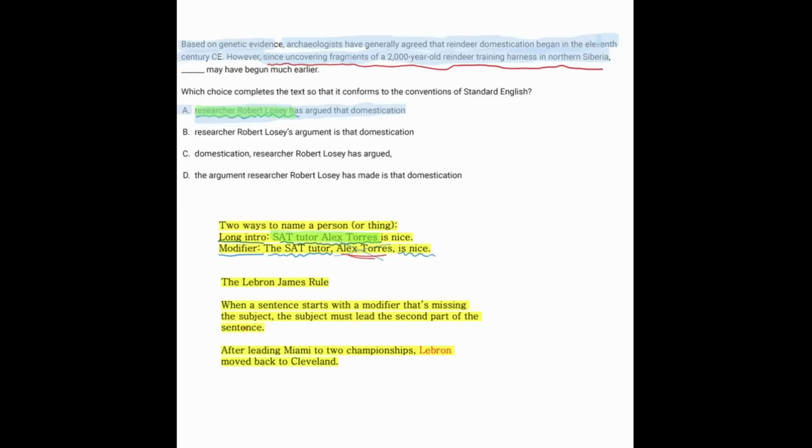And what it does is it creates a lot of suspense, just like our sentence here. After leading Miami to 2 championships, there's a lot of suspense about who we're talking about. And now we can follow it with LeBron moved back to Cleveland. So since uncovering those fragments, researcher Robert Losey has argued that domestication may have begun much earlier. So the answer here is A.